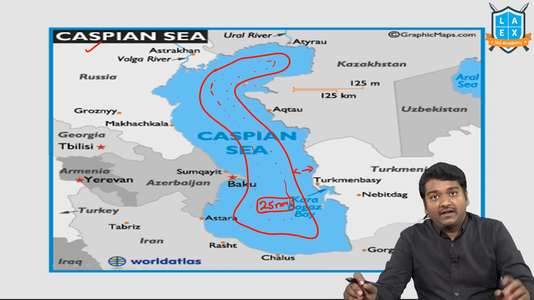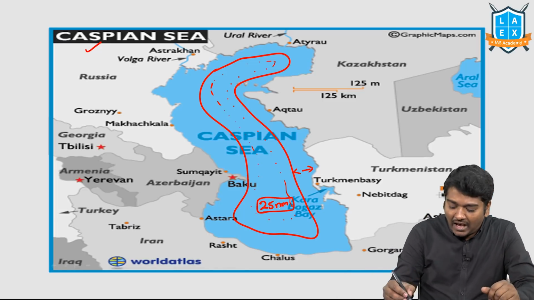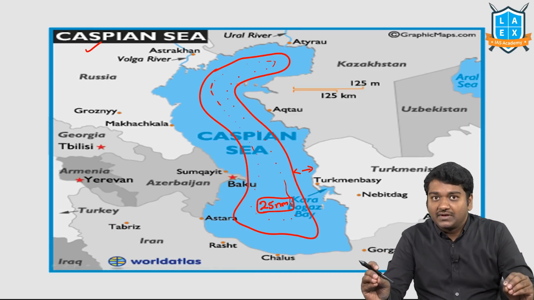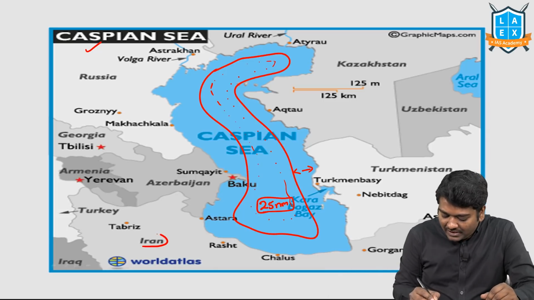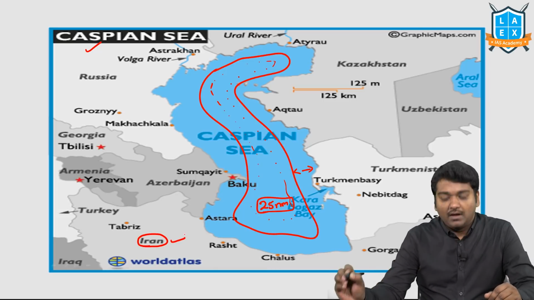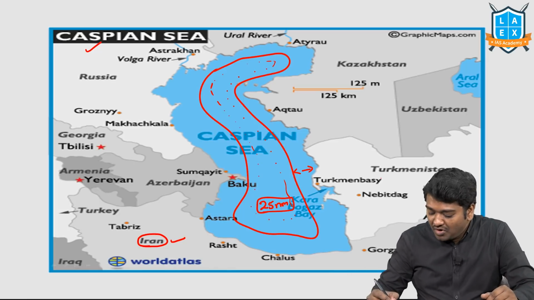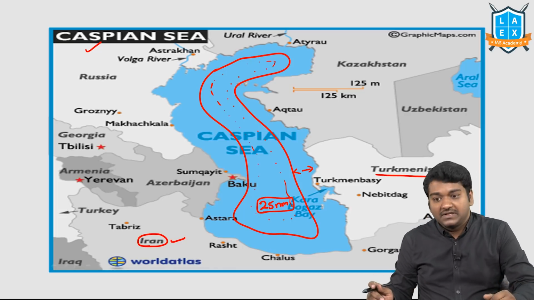The second important thing in this region is that almost all the countries around the Caspian Sea have oil and natural gas. If you consider, first you have Iran, which has a border with the Caspian Sea. Then you have Turkmenistan, which has a border with the Caspian Sea.